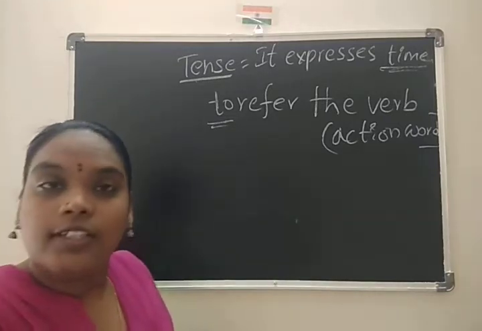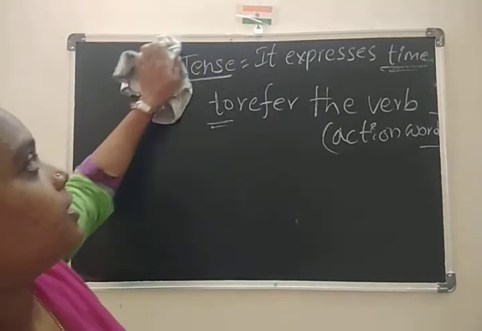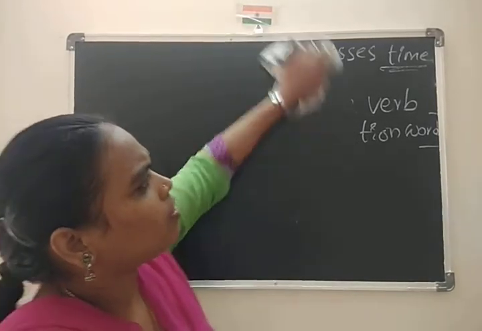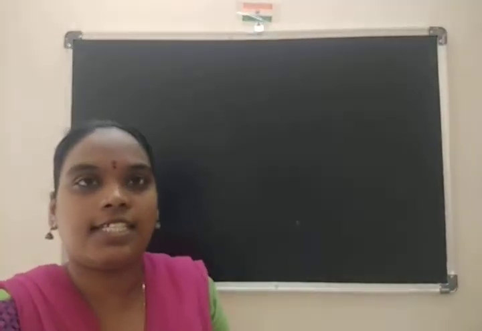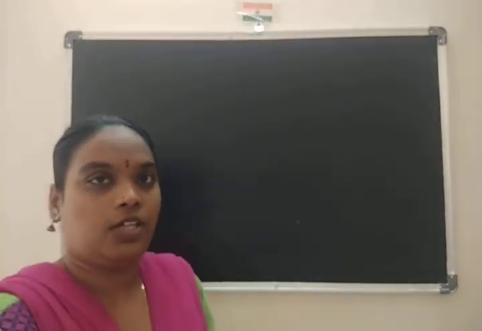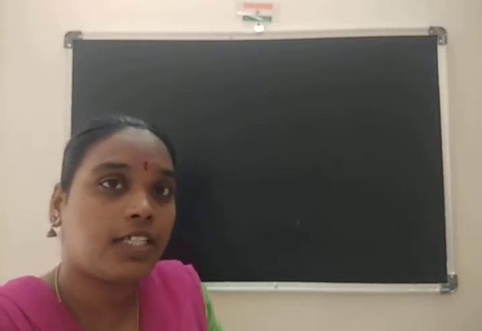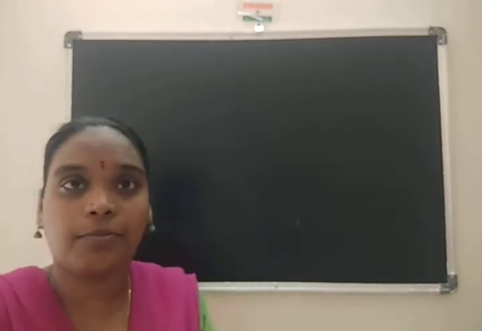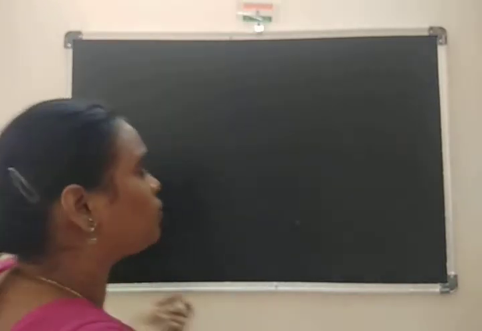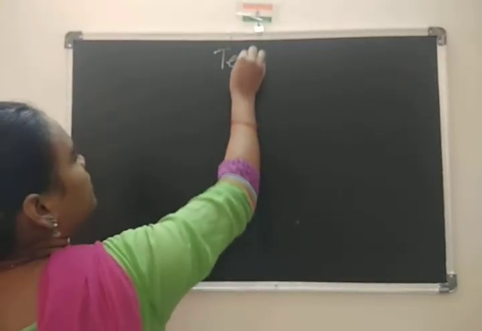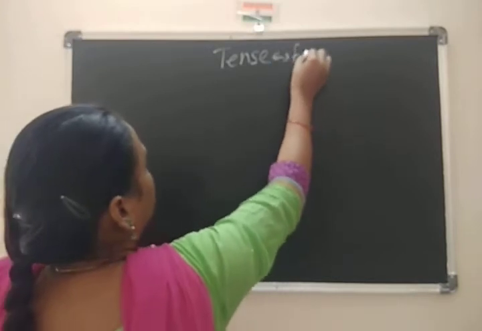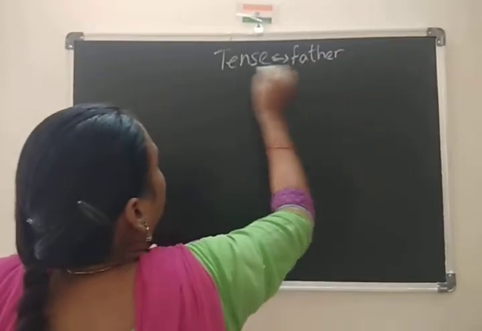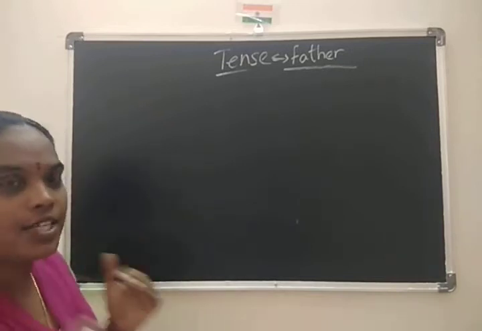So now we can see it like a small story. You can consider, children, tense is the head of the family. Who is the head of the family? For example, in our family, father is the head of the family, no? So we can consider tense here as the father. Imagine, children, this is for your understanding.